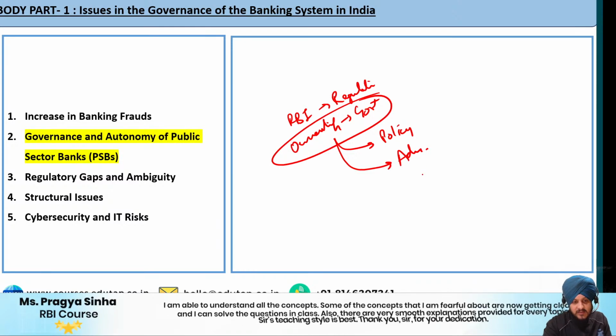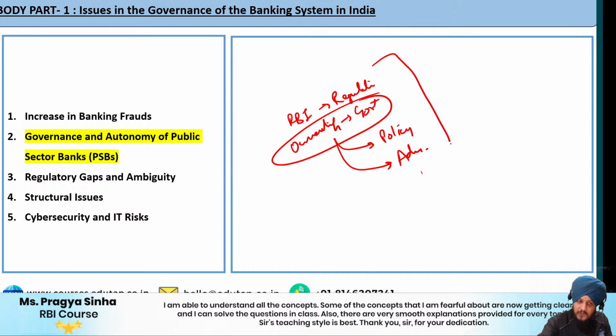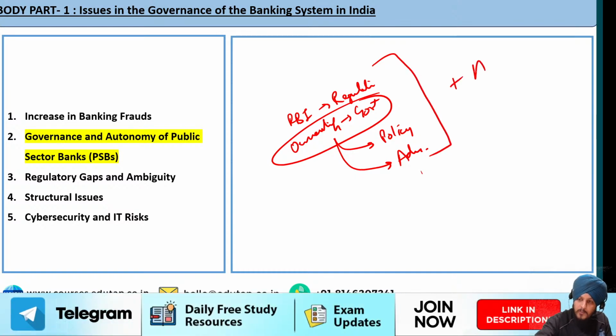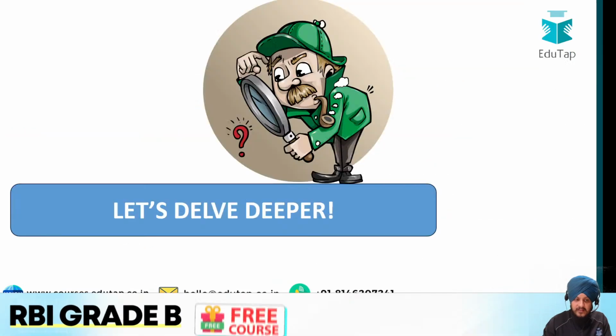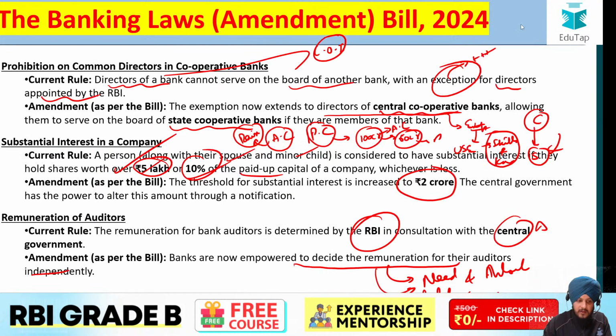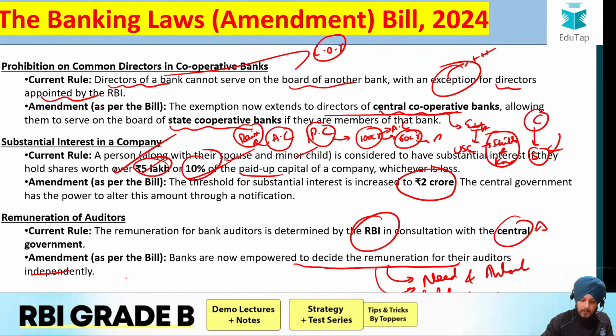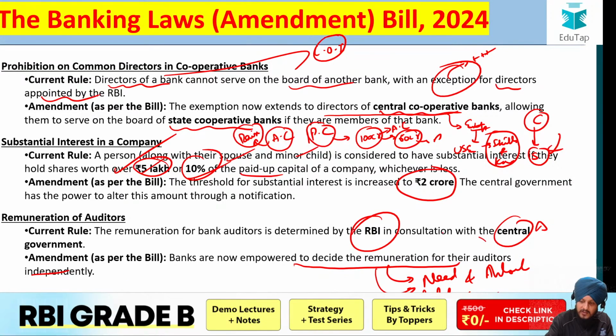The answer is yes. So such kind of conflict is also witnessed with respect to governance, and also the autonomy conflict is there. That is the reason for this amendment, do you remember, about remuneration, that banks will now decide the remuneration of their auditors.